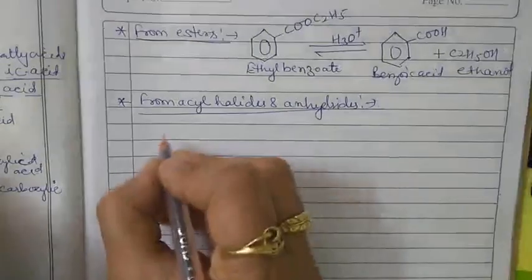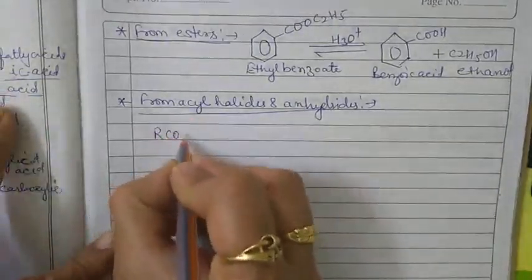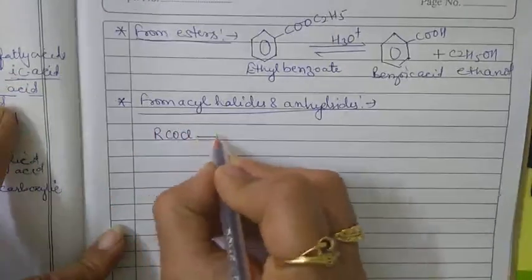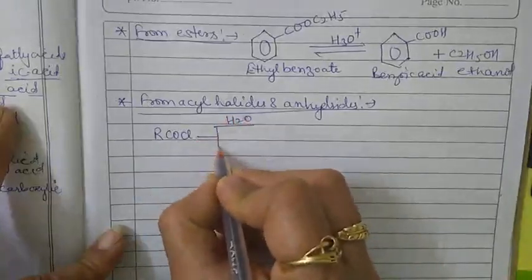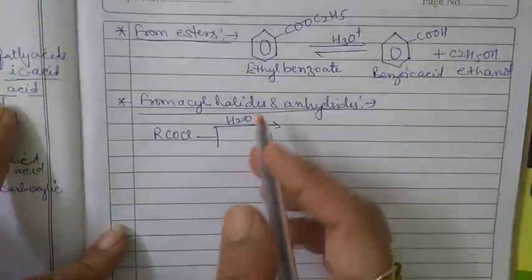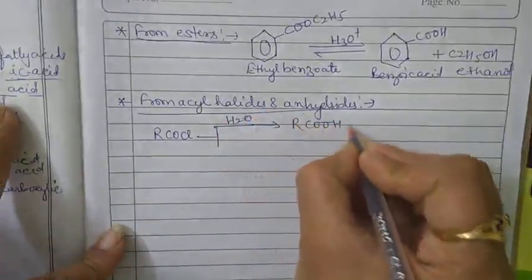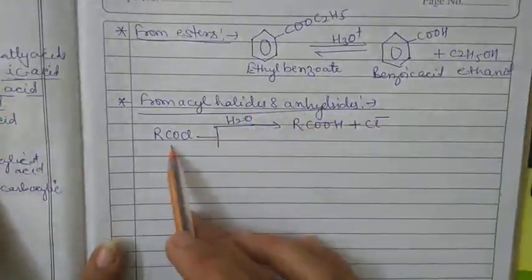So for acid chloride, for example RCOCl, which is any acid chloride, when it is hydrolyzed with water, we get the carboxylic acid, that is RCOOH plus Cl minus.